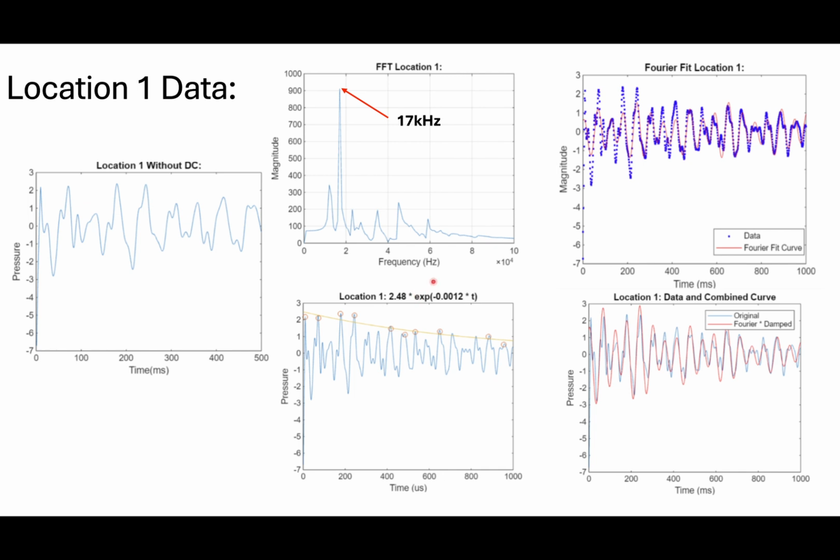And then we added a Fourier fit to our Fourier transform, and as we can see, it's a pretty good fit right here. And then in order to get our harmonic oscillator equation, we multiplied the damped exponential function with the Fourier curve fit, and we see here that it gets a nice matching of the original data.